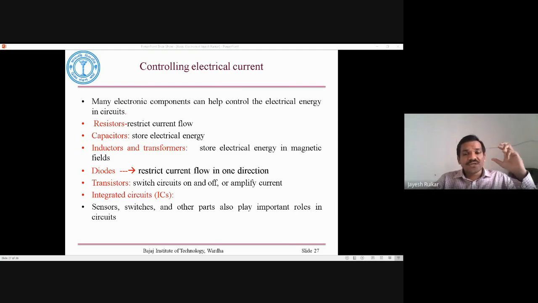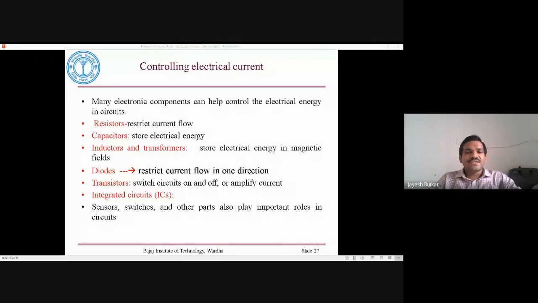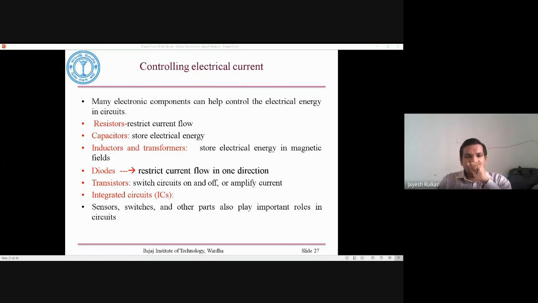They are able to control the current in a variety of ways, depending upon that particular IC. Again, we have electronics components like switches, we have sensors, and other parts, and they also play an important role in the circuit. Got it. So these are the basic electronics components, and we are going to study them in the next couple of months.